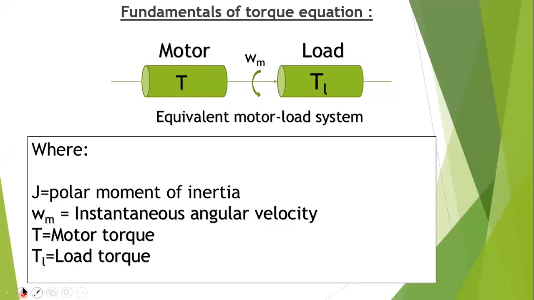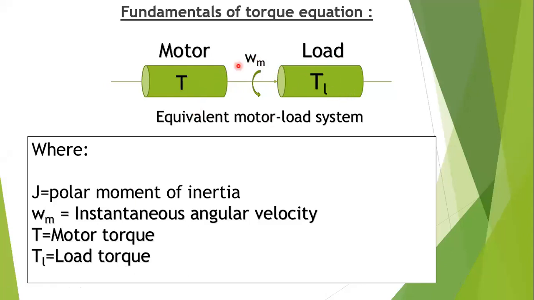If you see the diagram here, this is the motor torque T, connected through the shaft to the load, with the angular velocity omega m. This is the load torque.